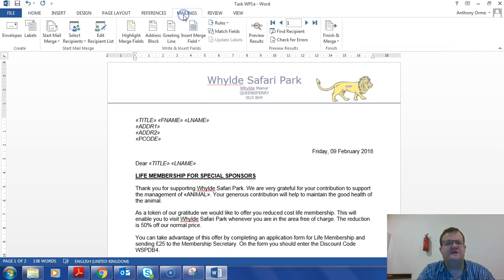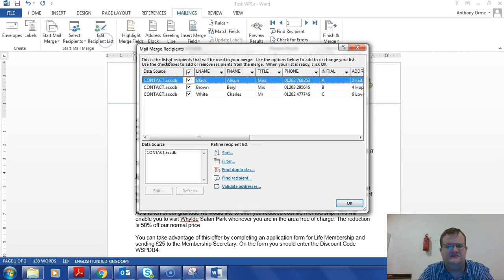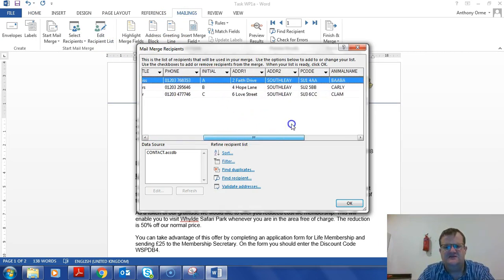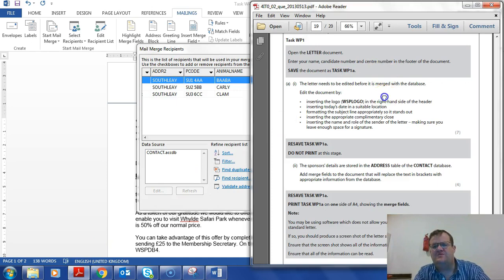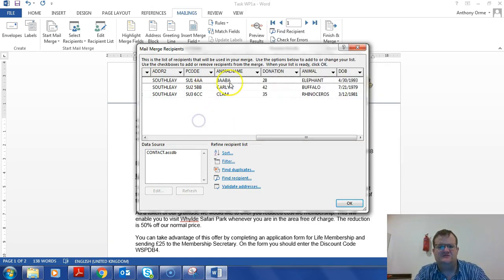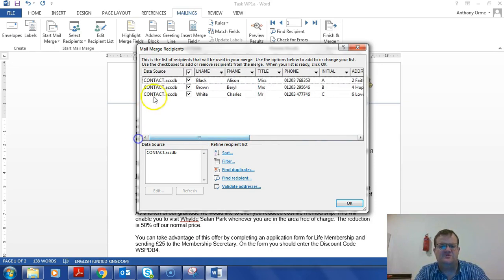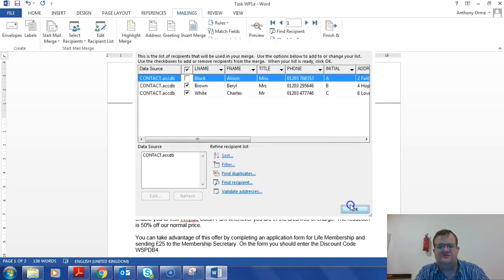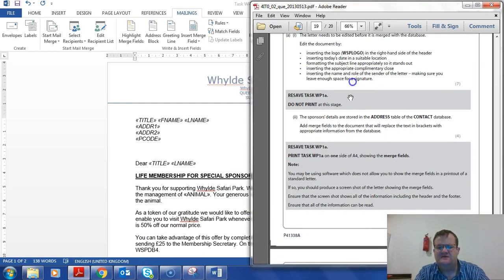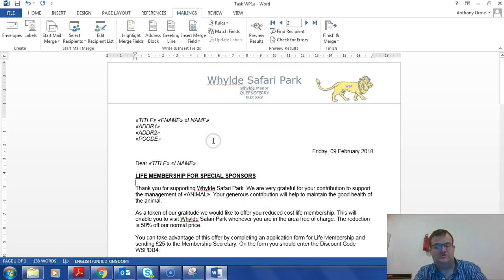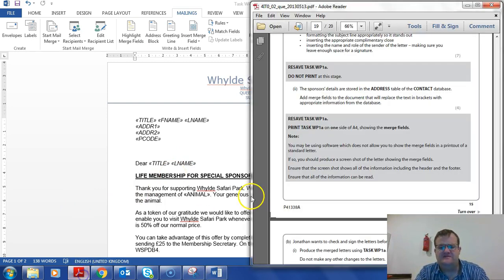And of course, go to mailings, and if we say edit the list, just check to see donation should be more than 30. We've got one here that isn't, which is the top one. So we can go across and untick Alison Black. Press OK. And going back, what we need to do is resave it. So I just Control S to save.